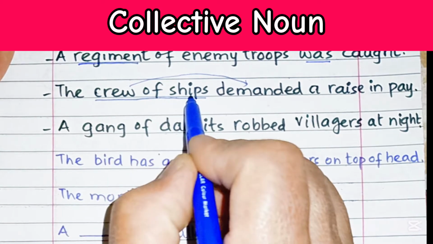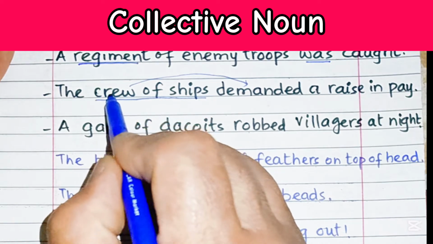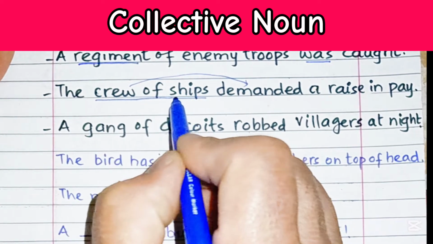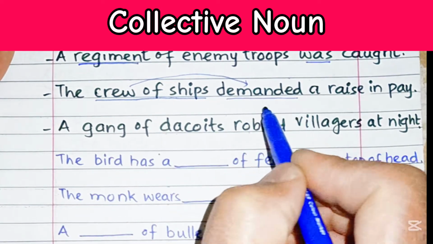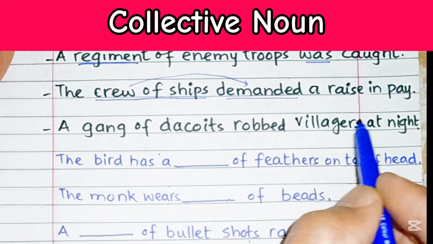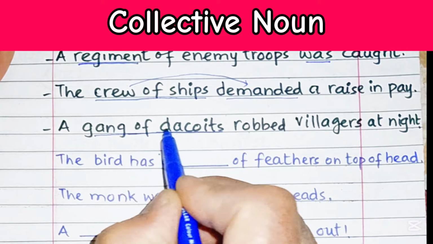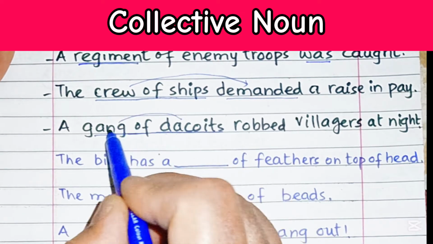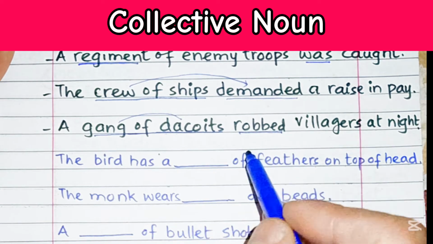So this crew is referring to many people who are working on ships. So that's why it is singular, and it is going to take a singular verb. A gang of dacoits robbed villagers at night. A gang is normally referred to as a gang of dacoits, and this is singular, it is going to take a singular verb.